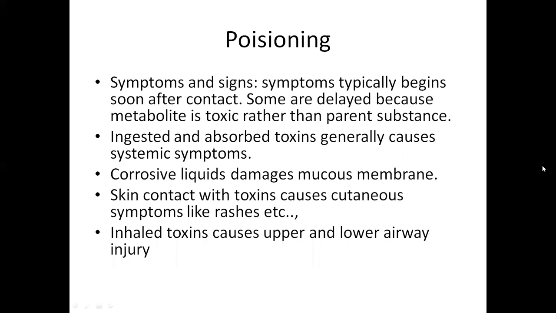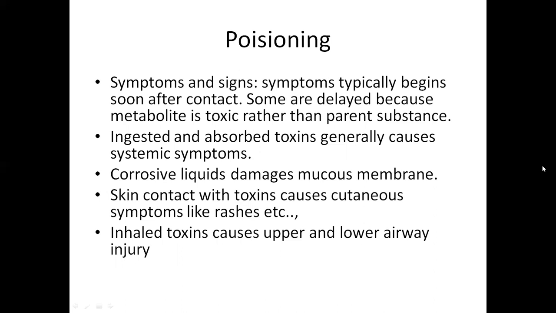Now, what are the symptoms and signs of poisoning? Mainly, the symptoms will appear very soon after your contact with a toxic substance. But in some cases, the symptoms are delayed and may appear late. Why? Because the metabolite product of the substance you have taken is toxic when compared with the parent substance. That is why in such cases it takes some time for symptoms to appear in your body.